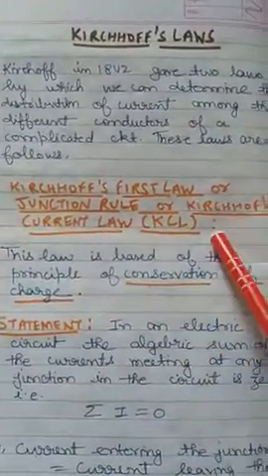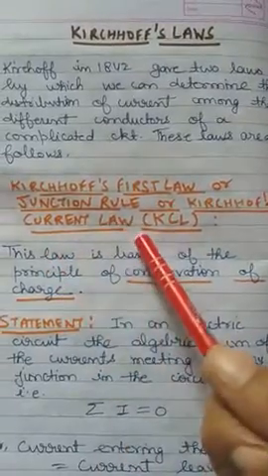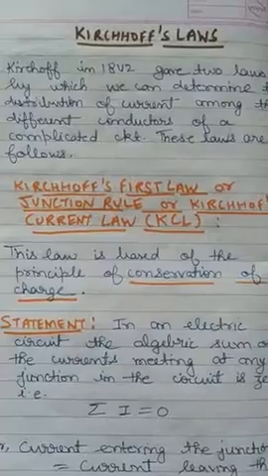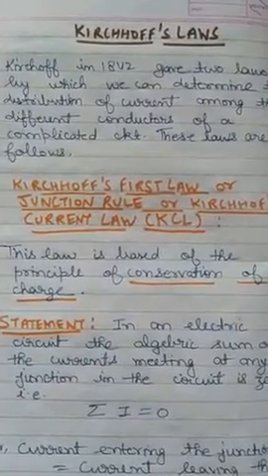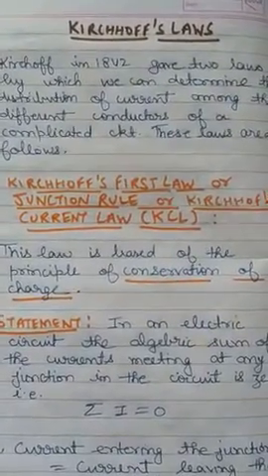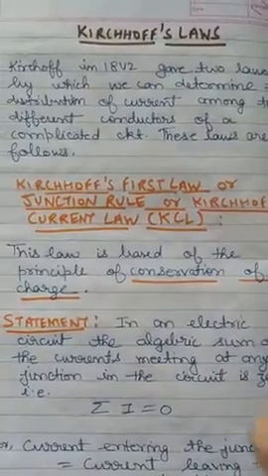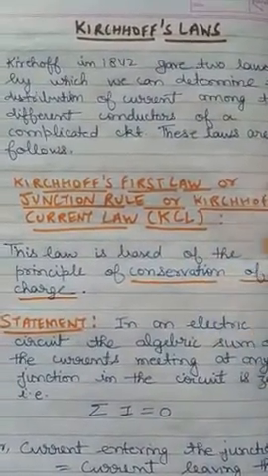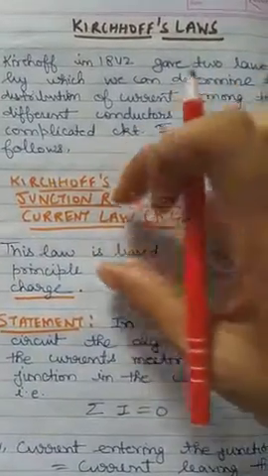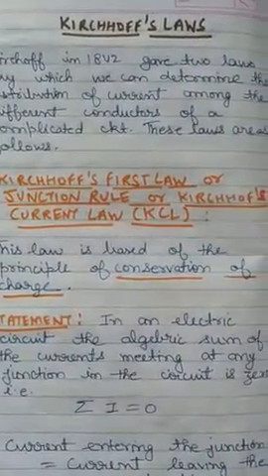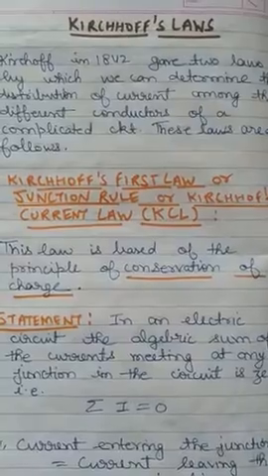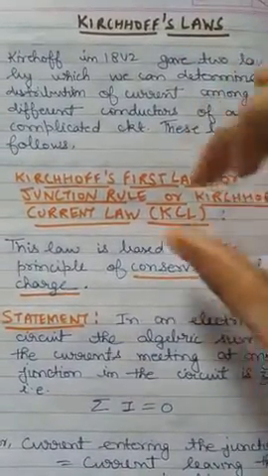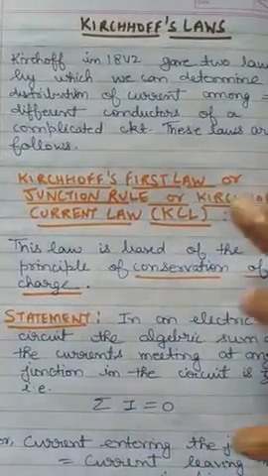also known as the junction rule, also known as Kirchhoff's current law, and in short it is KCL. If it is asked Kirchhoff's first law, or junction rule, or to write KCL, in all the cases the same statement you have to write. A different name is given to this first law. It can be asked as the junction rule, or as KCL, Kirchhoff's current law. All these are the same thing. That's why in the heading I have written all the names of the first law.